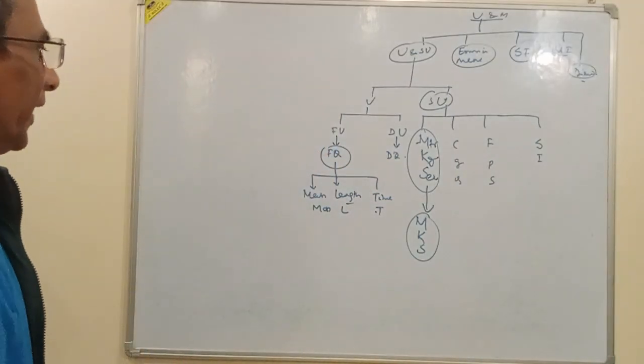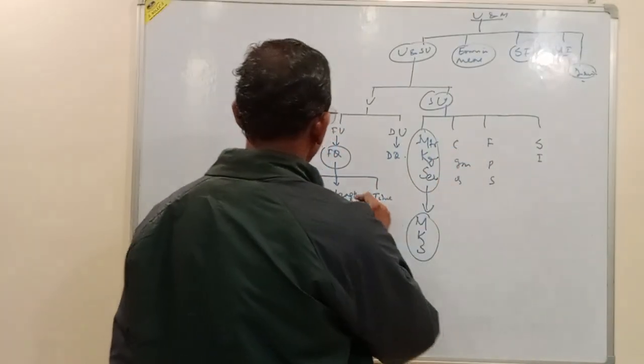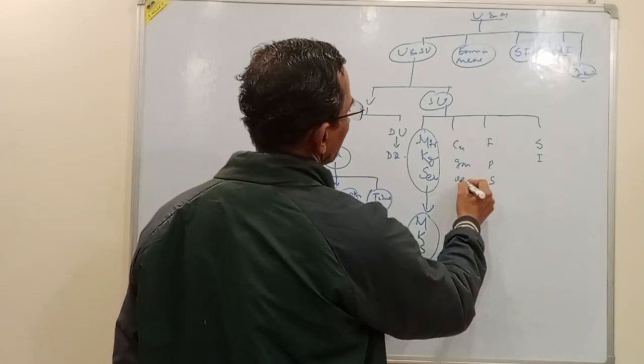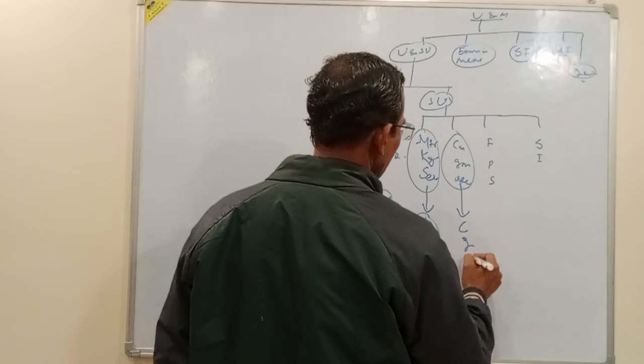Similarly, when the unit of mass is gram, the unit of length is centimeter, and the unit of time is second, this system of units becomes the CGS system.